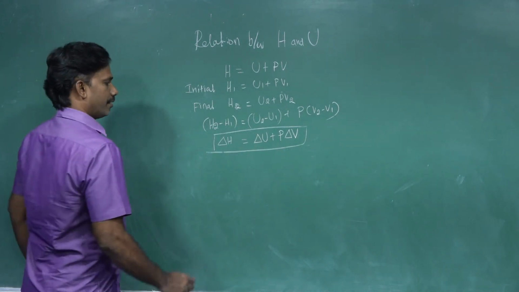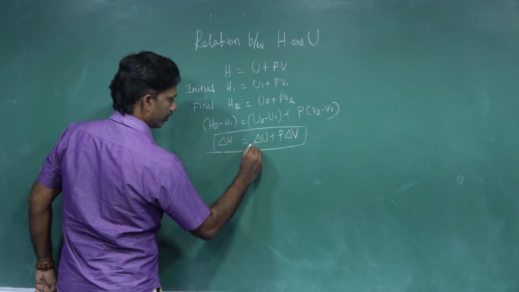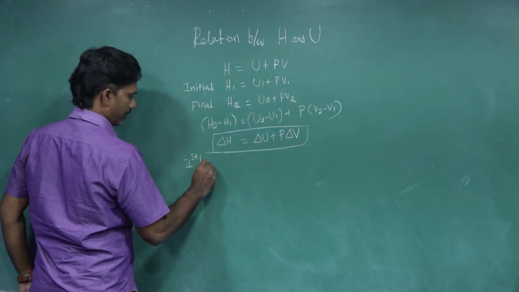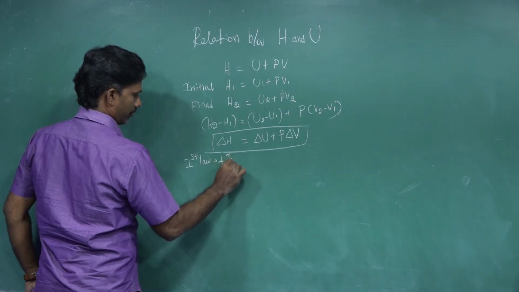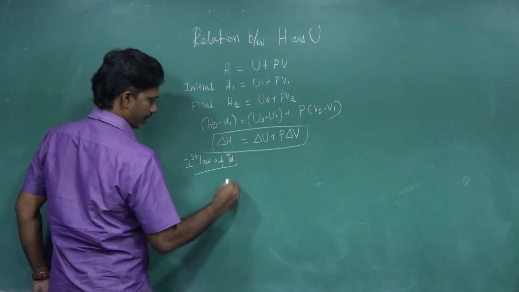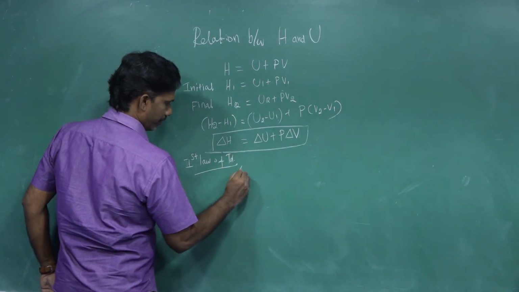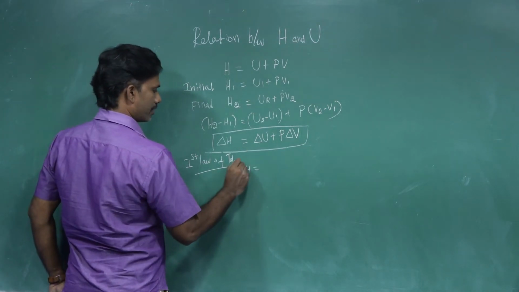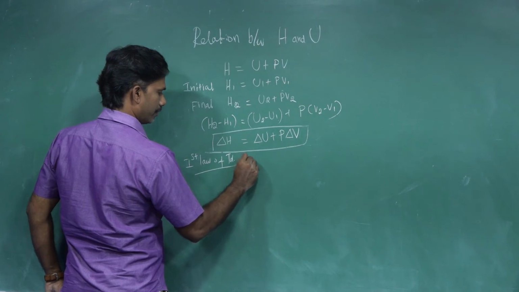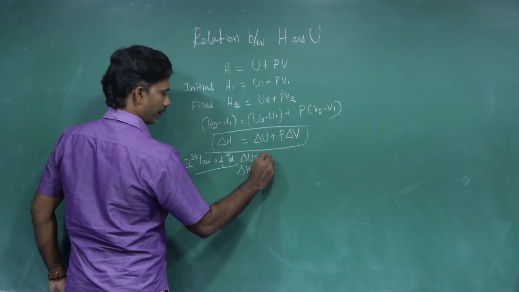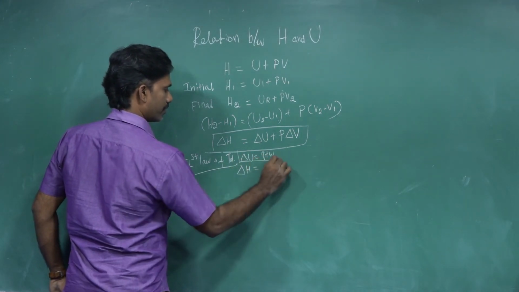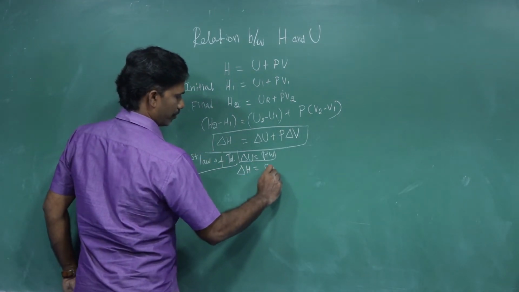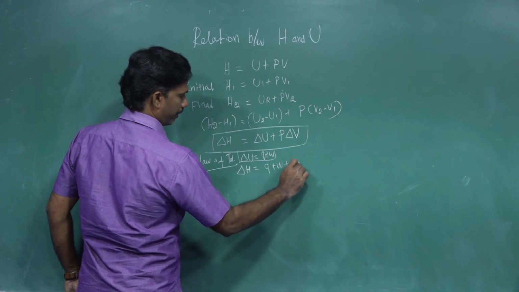As you know very well, now you apply the first law of thermodynamics here. If you substitute the del U value, what is it? The first law of thermodynamics says that del U equals Q plus W. Substituting, del H equals Q plus W plus P del V.